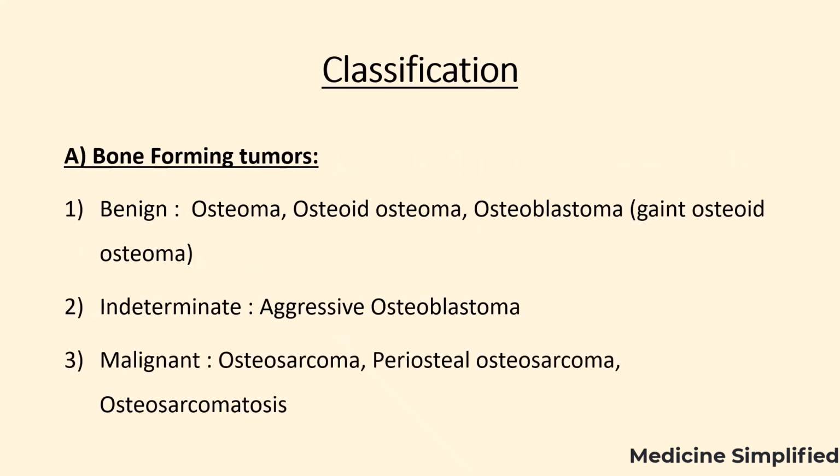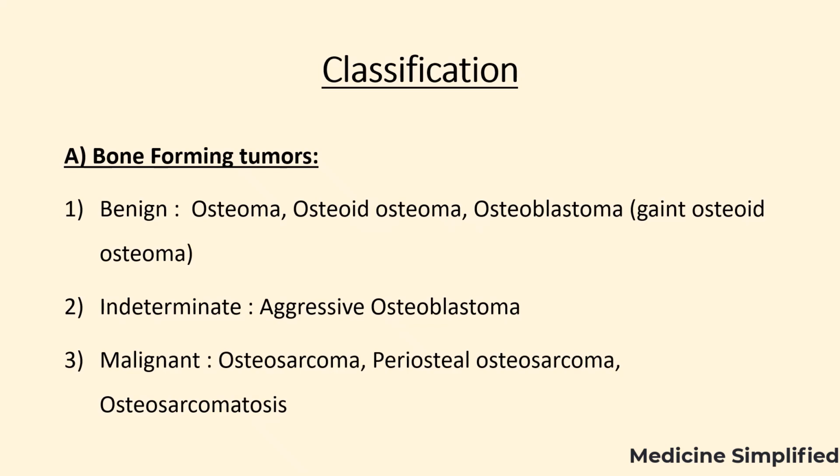Coming to the classification of bone tumors, first type is bone forming tumors, which is subclassified into benign, which include osteoma, which develops in skull and facial bones, osteoid osteoma, which develops in long bones and typically smaller than 1.5 to 2 centimeters. Next is osteoblastoma, which is the most common benign bone tumor. Example is giant osteoid osteoma. Second subtype is indeterminate bone tumors, which include aggressive osteoblastoma, which is rare and aggressive.